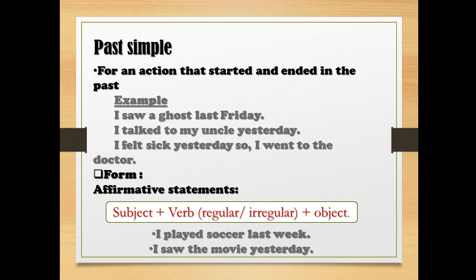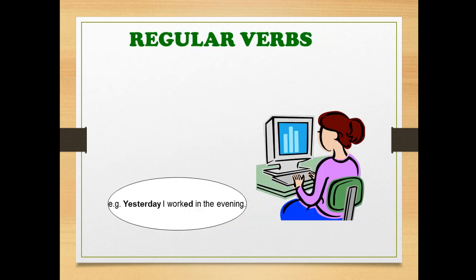What is the present or original verb of it? It's feel. Okay. So, I played soccer last week. Played. Play is the original verb. What did I add? ed. So I'm using subject plus verb, either regular or irregular, plus the object or the rest of the sentence.